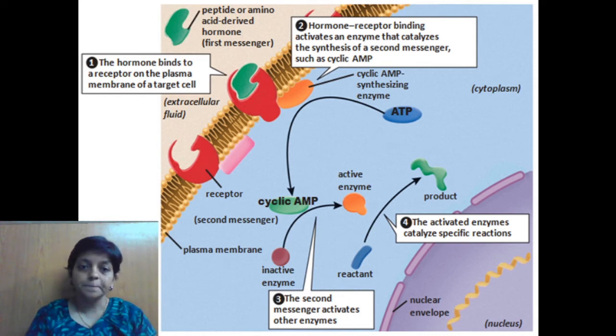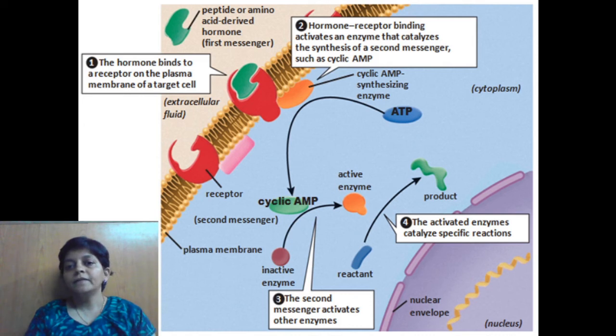Now this cyclic AMP acts as the secondary messenger. When it is synthesized, it acts on enzymes. We know that enzymes are not always in the active condition, so to activate the enzyme, cyclic AMP is required. The inactive enzyme, because of cyclic AMP, gets converted into the active form. So the secondary messenger activates the enzyme.